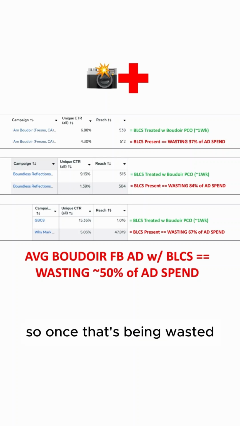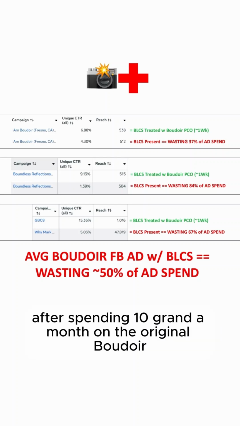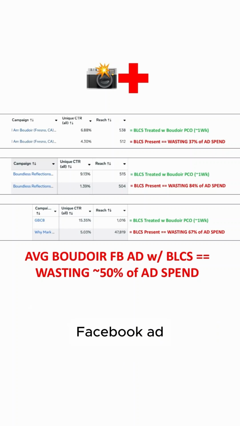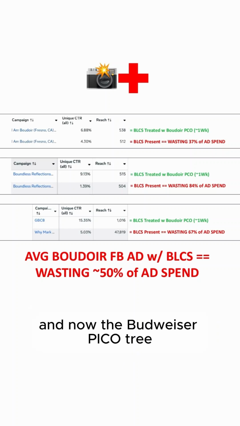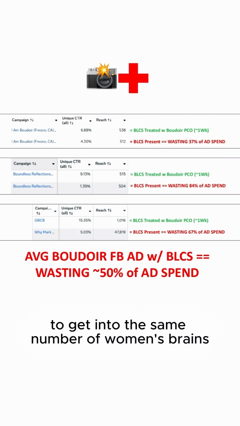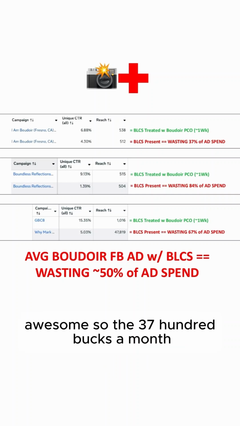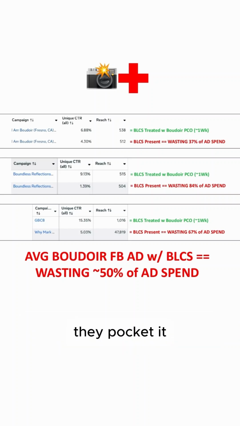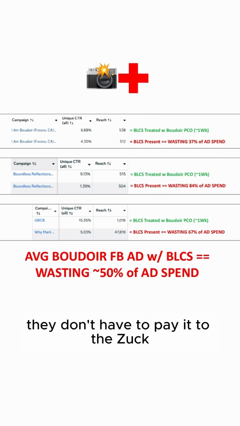So if they're spending 10 grand a month on the original Boudoir Facebook ad, now with the Boudoir Pico treated ad, they only need to spend $6,300 a month to get into the same number of women's brains. Awesome. So the $3,700 a month, they don't have to spend it anymore. They pocket it. They literally just keep it in their pocket. They don't have to pay it to the Zuck.